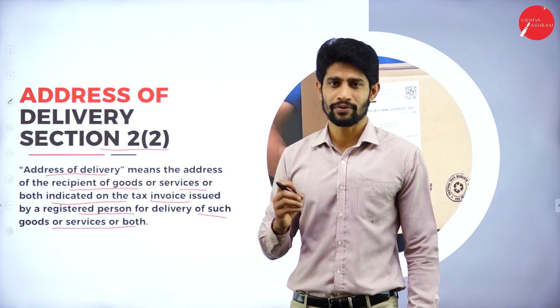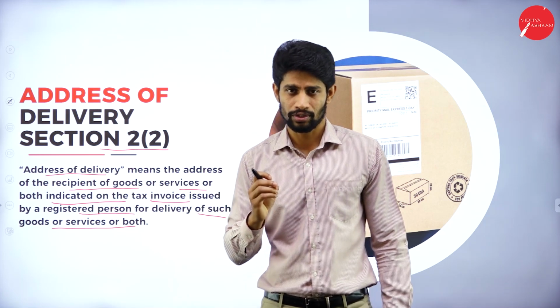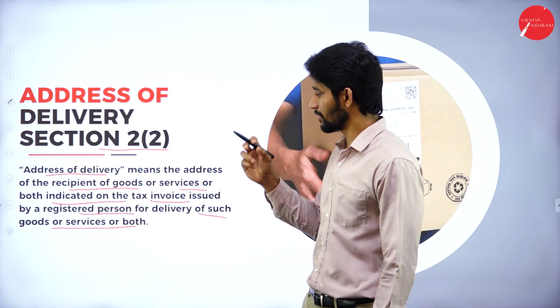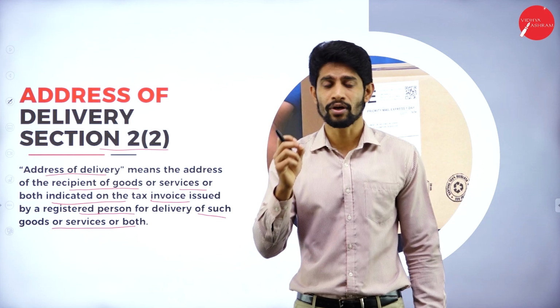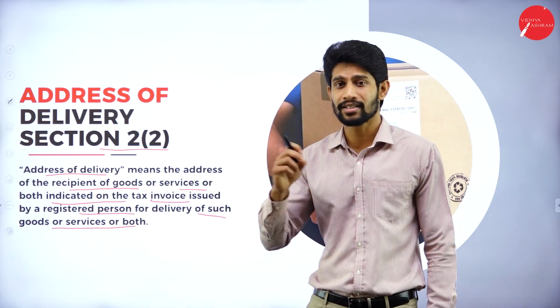So address of delivery is nothing but the address of the recipient of the goods, who has ordered the goods, or the address of the recipient mentioned on the tax invoice by the registered dealer, that means the registered supplier.